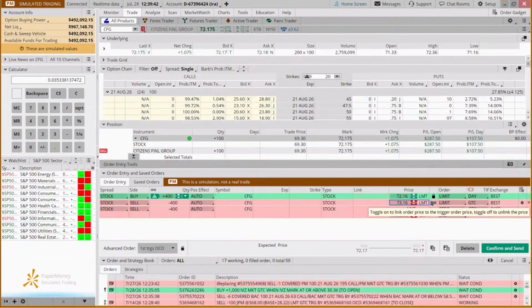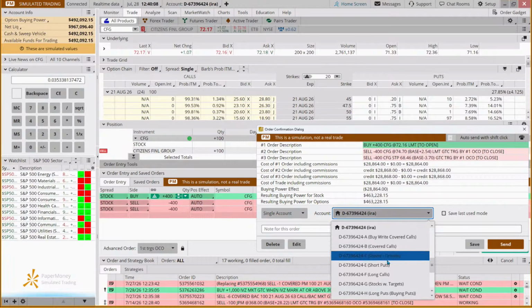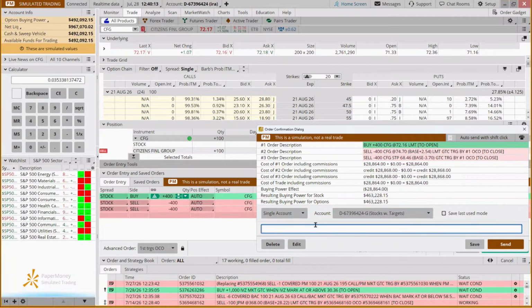So in this case, we're just looking for a little win. And our exit, 68.46. And again, it's not a guarantee that we're going to get out at exactly either of these prices. If it gaps up, we're delighted and we'll get out for more. But if it gapped down, we could end up taking a bigger hit than we were expecting. And we're going to put this in our stock with a target, and this is a swing target.